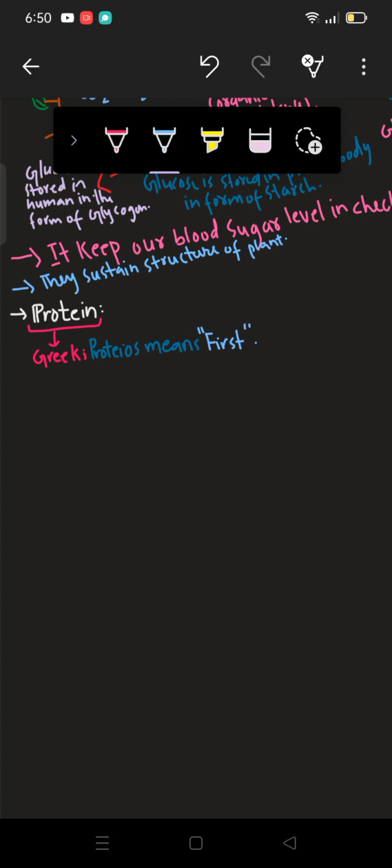Alright, they are nitrogenous macromolecules. Macromolecules are formed by a combination of micromolecules. So these are macromolecules, meaning they are formed by some micromolecules, and we'll be talking about those as well.